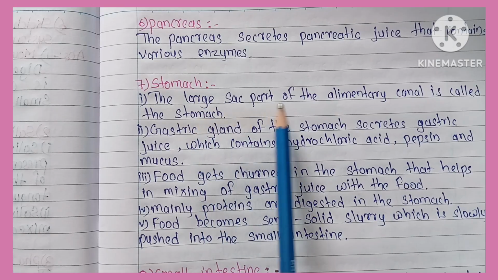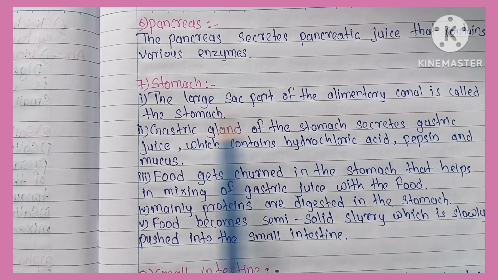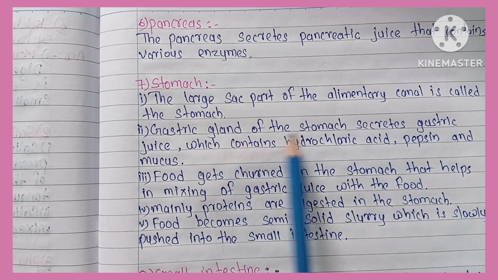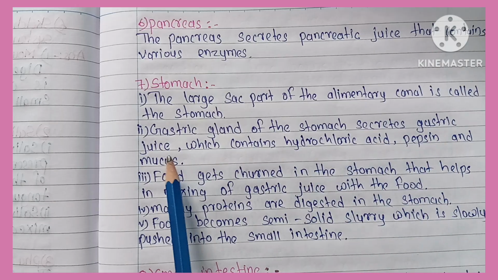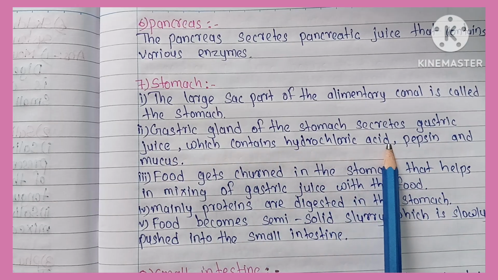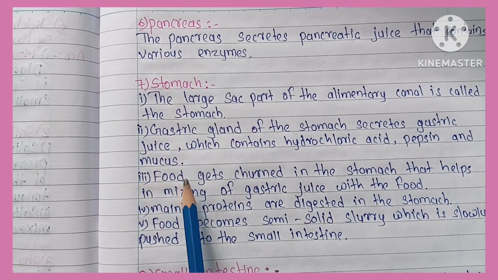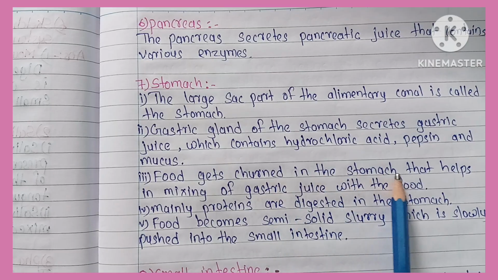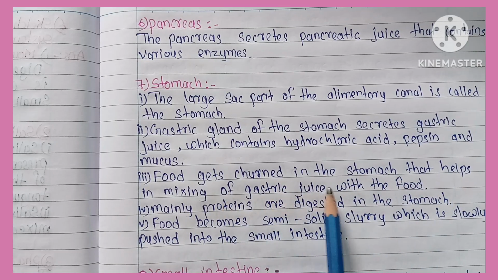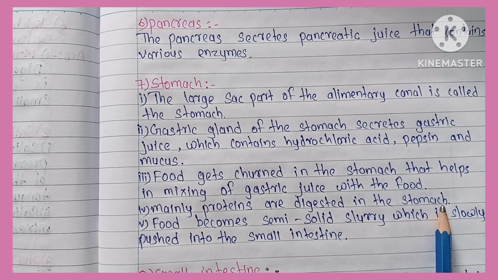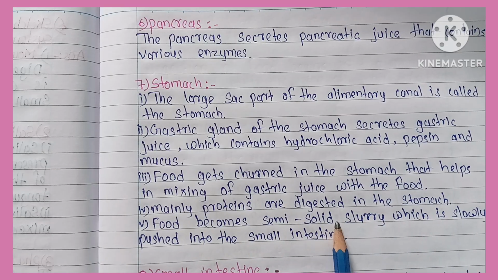Stomach. The J-shaped sac part of the alimentary canal is called the stomach. Gastric glands of the stomach secrete gastric juice which contains hydrochloric acid, pepsin and mucus. Food gets churned in the stomach, which helps in mixing of gastric juice with the food. Mainly proteins are digested in the stomach. Food becomes semi-solid slurry which is slowly pushed into the small intestine.